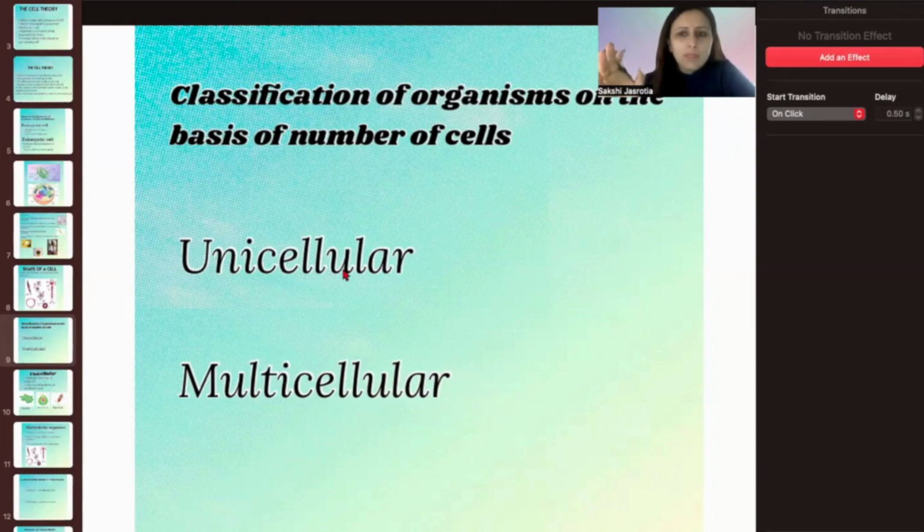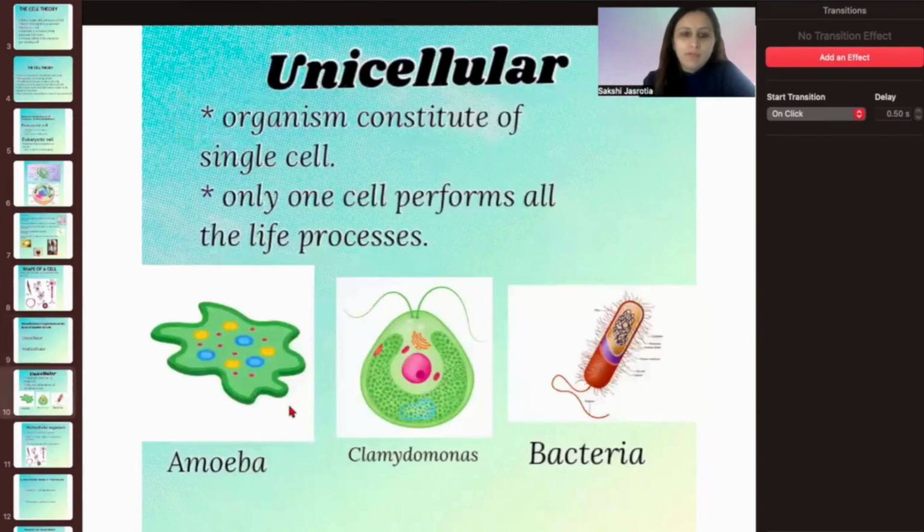That means the respiration, the excretion, the digestion, everything is performed by just one cell present in these organisms. Okay, so they are called unicellular organisms. Whereas multicellular, multi means many. So that means the division of labor is here. The more and more cells are present in these organisms, they perform specific functions.